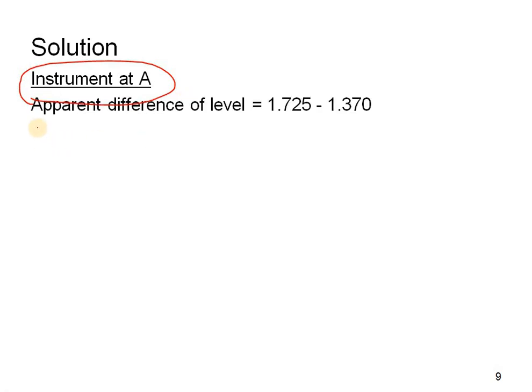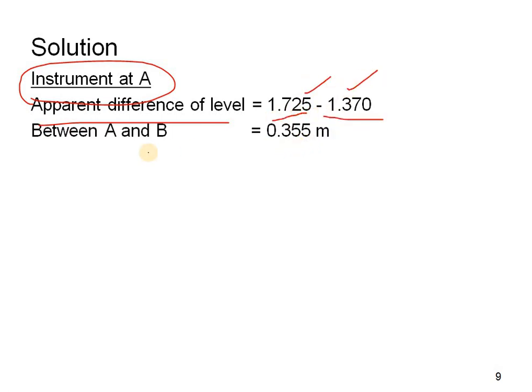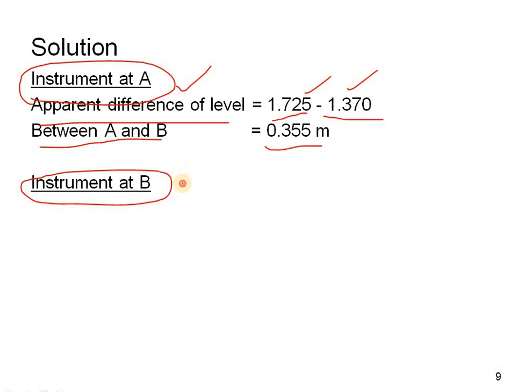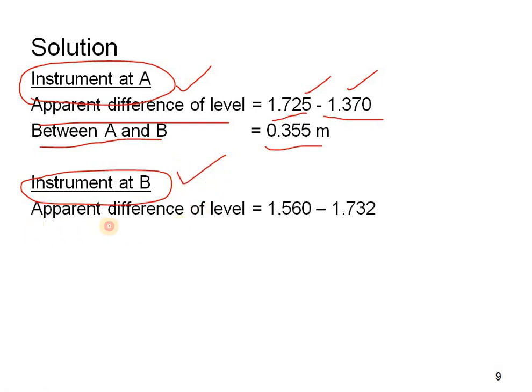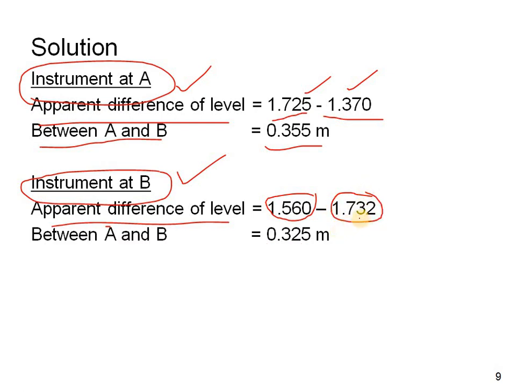Solution. First, with the instrument station at A, the apparent difference of level is the higher value minus the lower value: 1.725 minus 1.370. Between A and B we get 0.355 meters. And now with the instrument station at B, the apparent difference of level is again the higher value minus the lower value, 1.560 minus